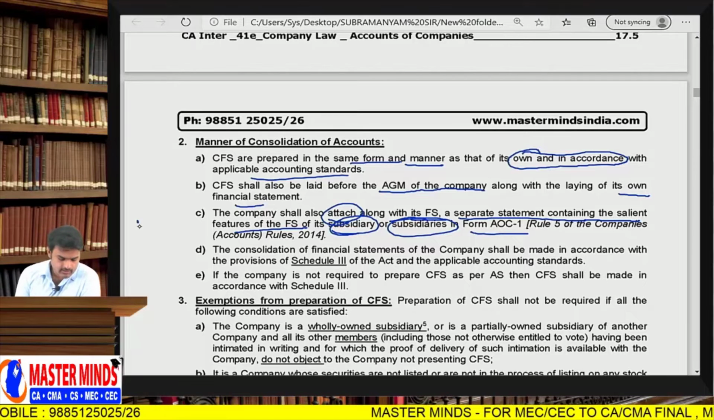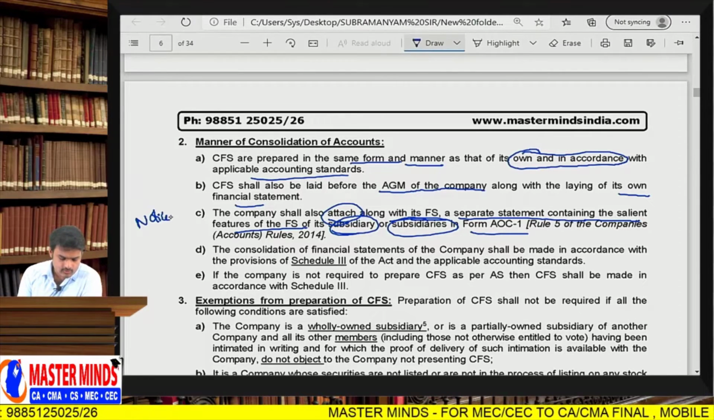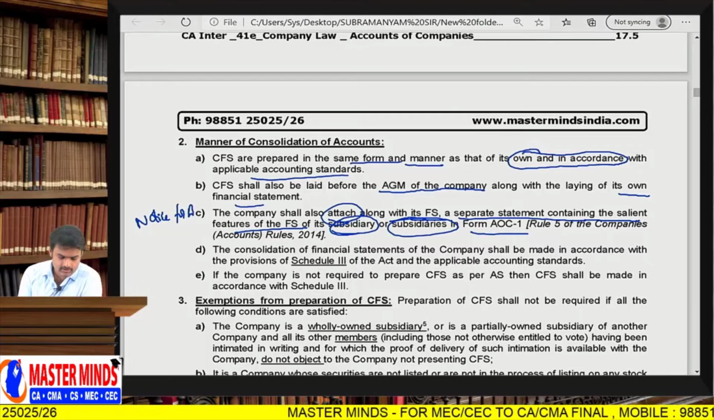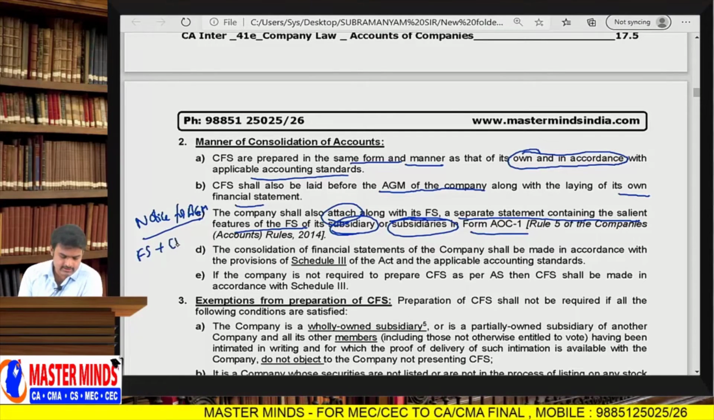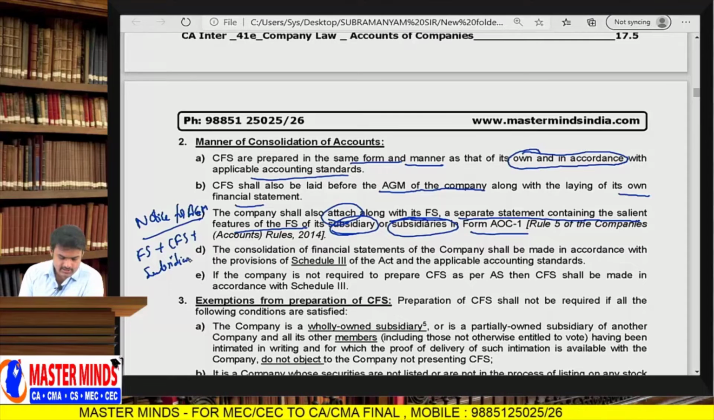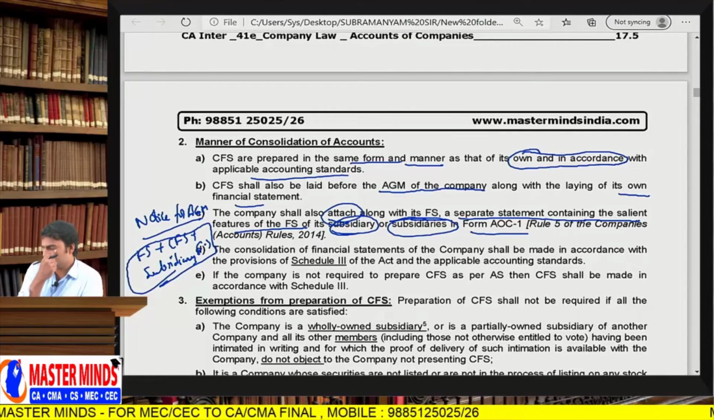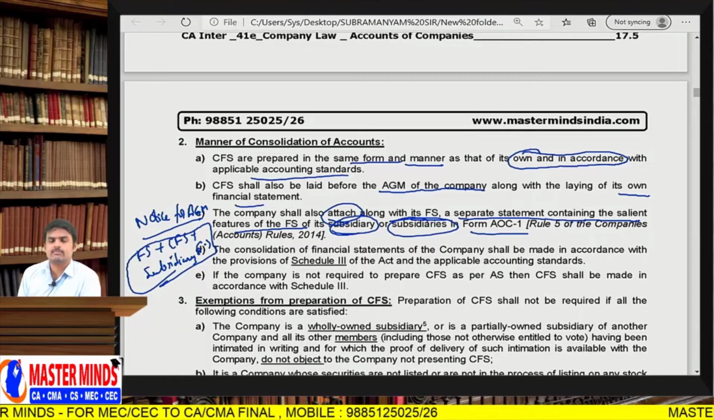Whenever you are sending notice calling for a general meeting, for the annual general meeting, you need to circulate the company's financial statements. Not only the company's financial statements but also consolidated financial statements, and also the subsidiary or subsidiaries' financial statements, but not each and every document. Those subsidiary financial statements will be prepared in a short form and in an abridged manner.